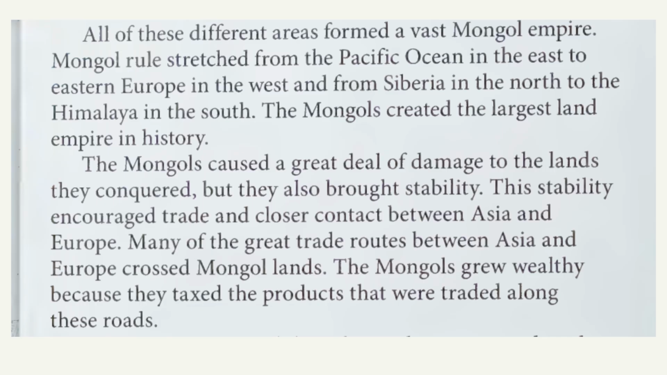Mongol rule stretched from the Pacific Ocean in the east to Eastern Europe in the west, and from Siberia in the north to the Himalaya in the south. The Mongols created the largest land empire in history. The Mongols caused a great deal of damage to the lands they conquered, but they also brought stability.